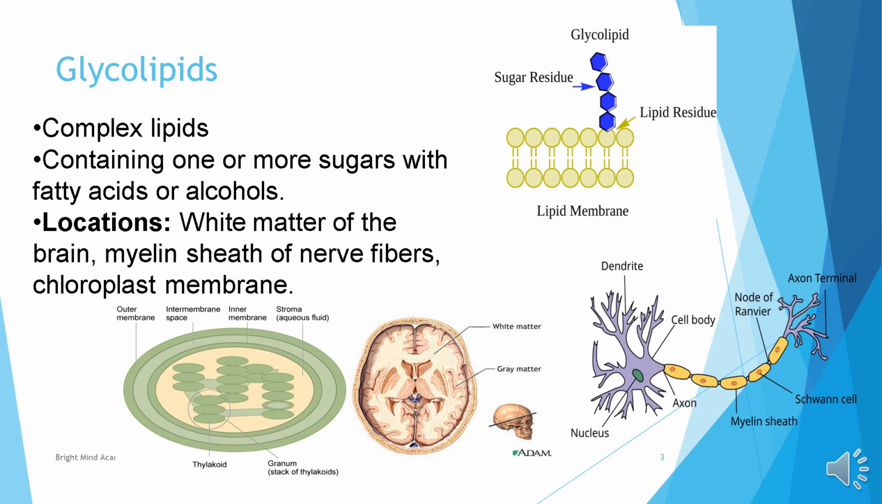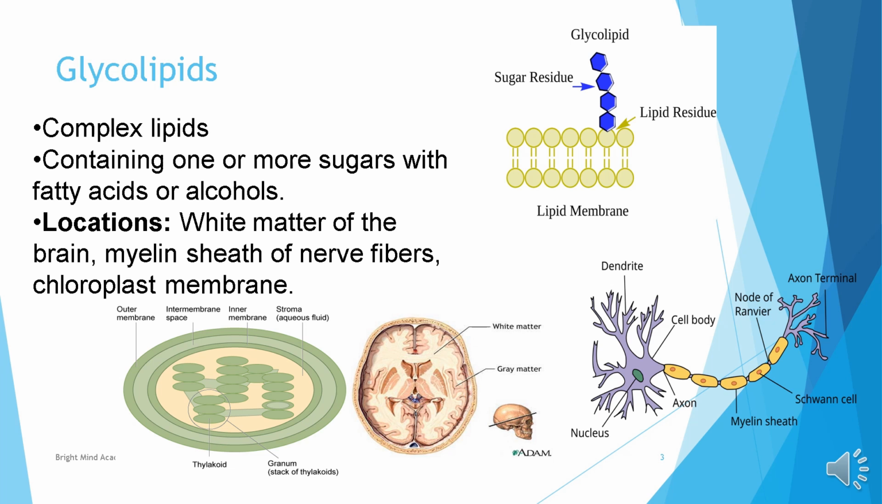They are complex lipids containing one or more sugars, which are actually carbohydrates, with fatty acids or alcohol. Here lipids are fatty acids and carbohydrates are sugars. So they are formed by sugars and fatty acids. Glycolipids are present in the white matter of the brain. This is an image showing the brain, and this white matter contains glycolipids.